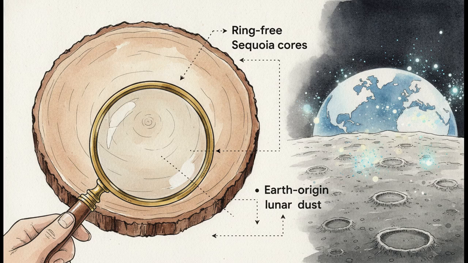The theory predicts that the innermost cores of the very oldest giant sequoias will completely lack annual growth rings due to a unique pre-flood climate. It predicts lunar dust will actually contain specific Earth-origin isotopes. It even claims that modern biomechanical modeling of giant sauropod skeletons will prove they physically couldn't survive under current Earth gravity, and predicts we'll find precise 360-day calendars across disconnected ancient cultures. The author boldly argues that if even one of these highly specific tests is proven false, the entire UTGH framework breaks apart.